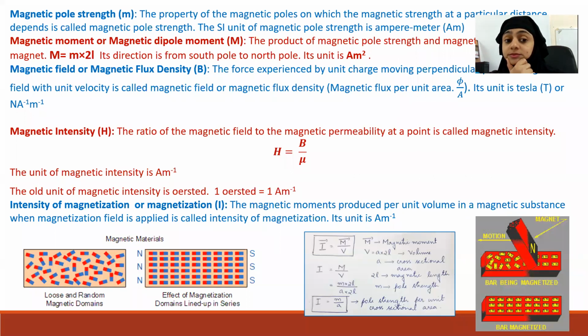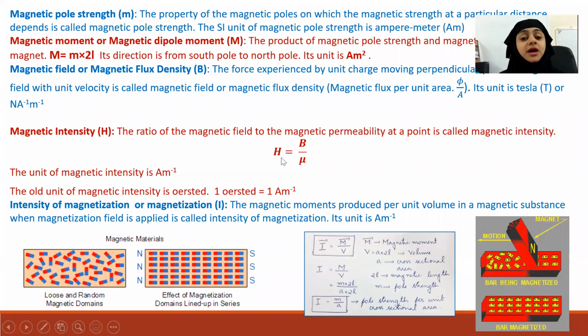4 pi into 10 raised to minus 7. Yeah, 4 pi into 10 raised to minus 7. And if it is any other medium, the mu value will be slightly different. So if we are finding H in free space or in vacuum, you can use B by mu naught.